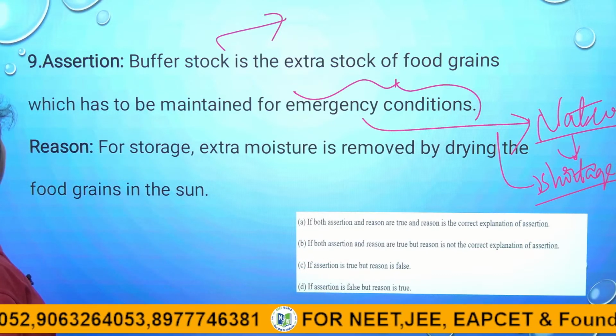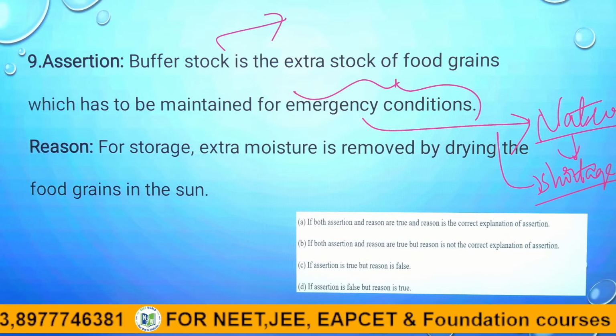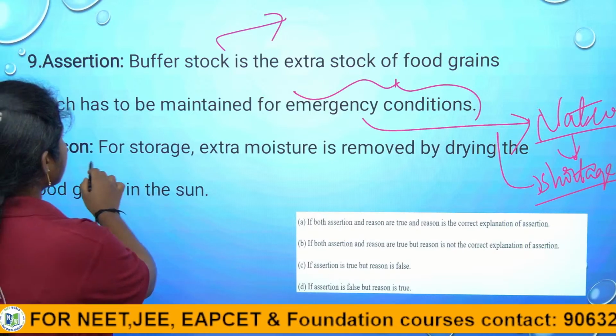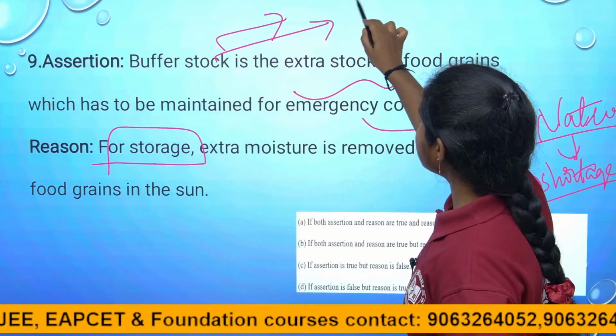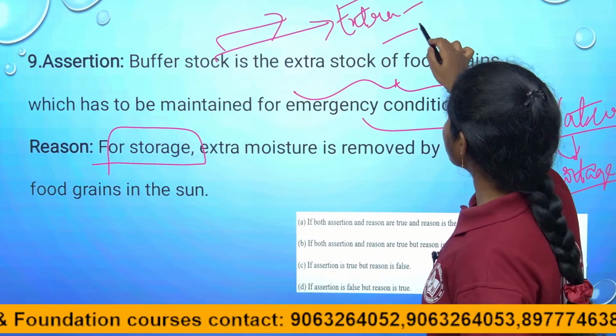So what is the reason given here? For storage, extra moisture is removed by drying food grains in the sun, which means, see, they gave the storage reason. But in storage, for the extra stock of grains, they use nitrogen gas.